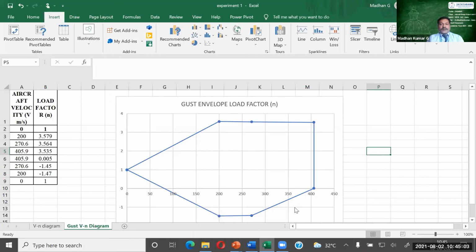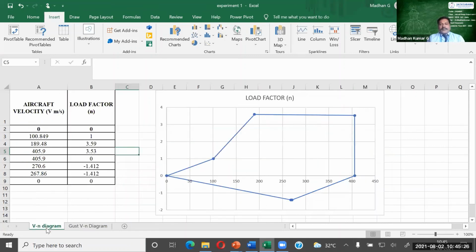It should not exceed minus 1.5 for a business jet aircraft. So for my business jet aircraft, I have this gust load envelope diagram. When I am flying at 22,000 feet, I have to maintain this gust envelope load factor, and I have to maintain my flight within this load factor itself. I should not exceed this.